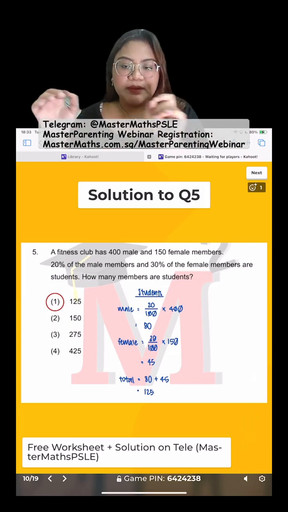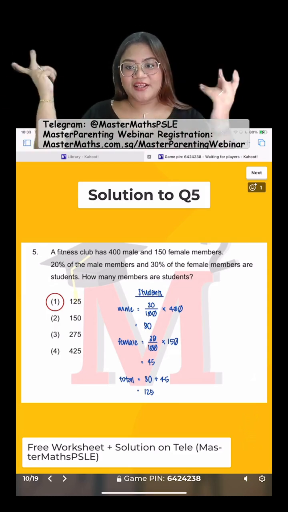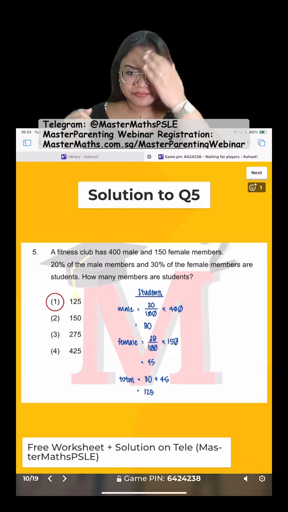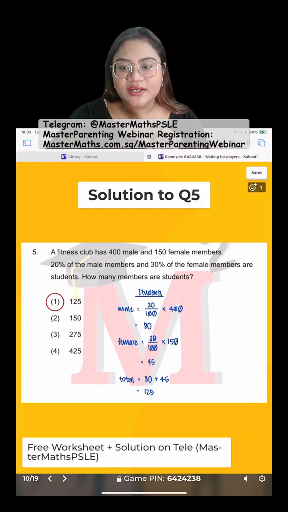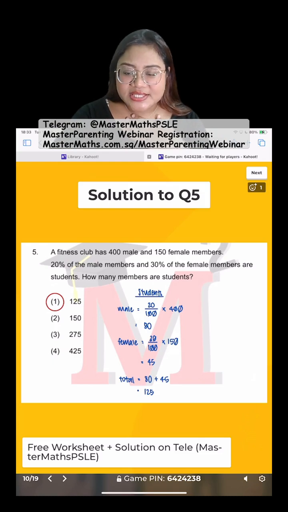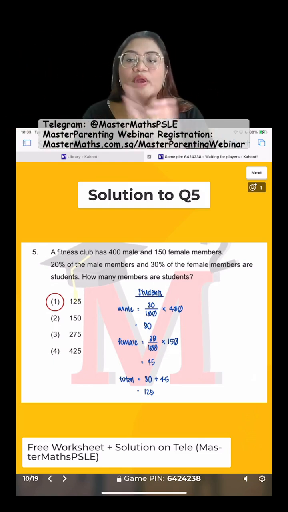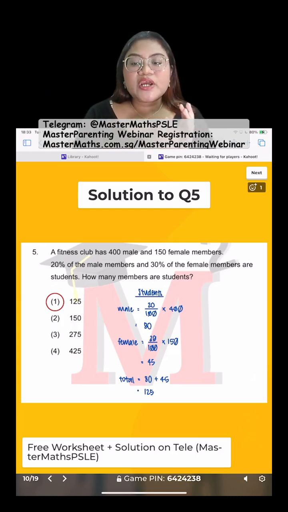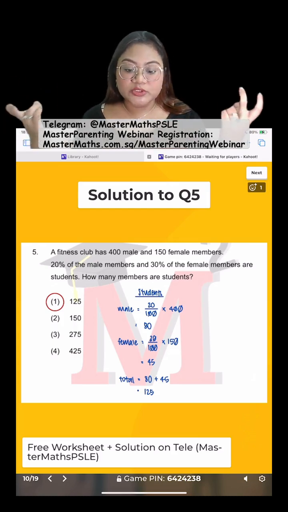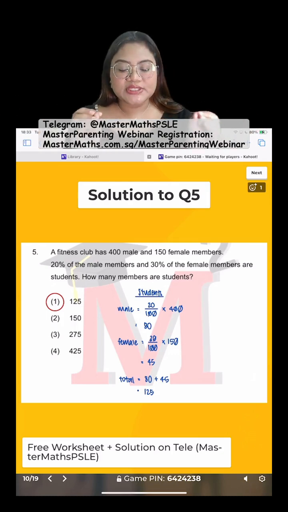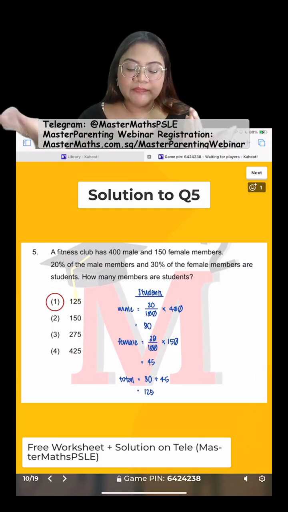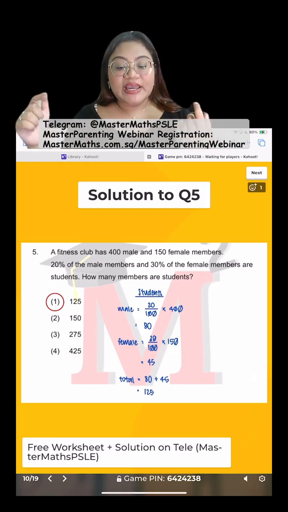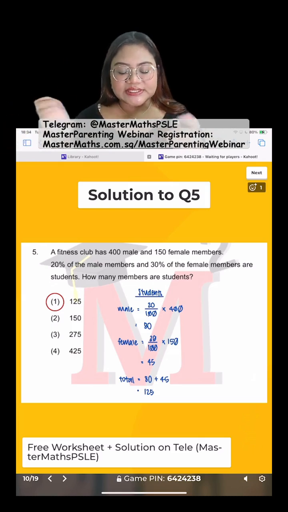20% of the male members. Off means we need to. LeBron, nice one. Korean name I cannot answer. I cannot read it out, sorry. But yes, Arisa, nice one. Jongwon, nice one. When we see off, we need to multiply. Off means times, right? So 20% off means 20% times. 20% is 20 out of 100. So that's 20 over 100 times the male members, which is 400. So 20 over 100 times 400, that will give us 80, okay? I cancel the two zeros, that's dividing the 4 and the 100 each by 100. That's how I get 80.